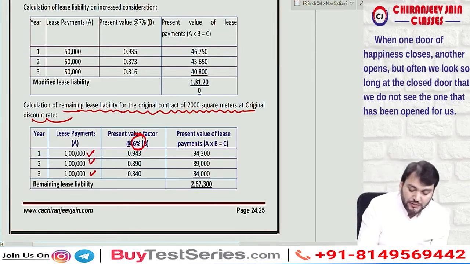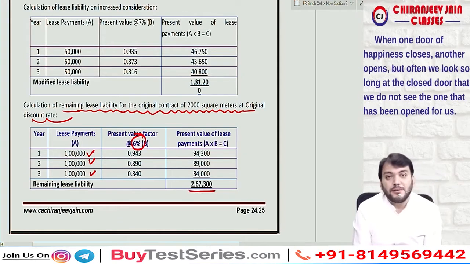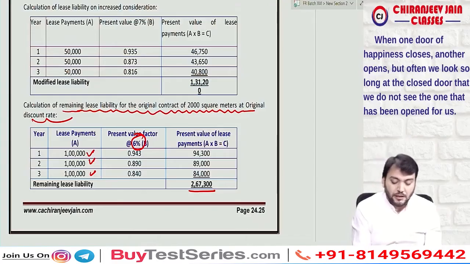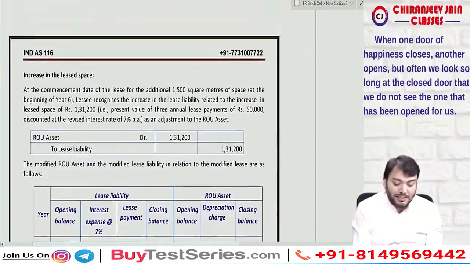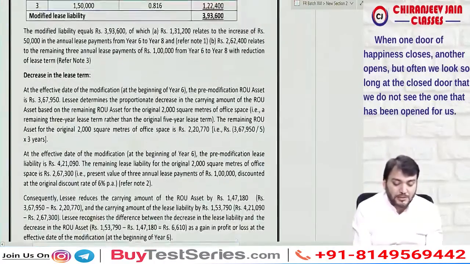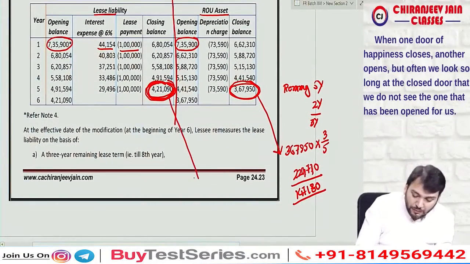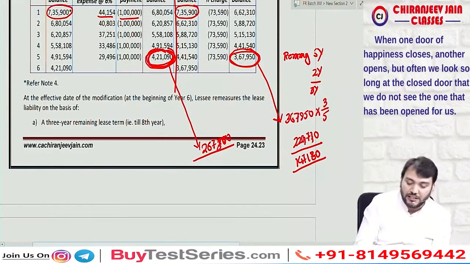Discounted at 6%, this will come to 2,67,300. Are you able to understand what I'm saying? Have you understood? Yes, sir. So our modified lease liability will be 2,67,300. It means how much decrease?